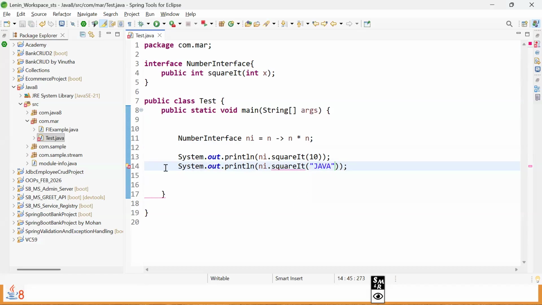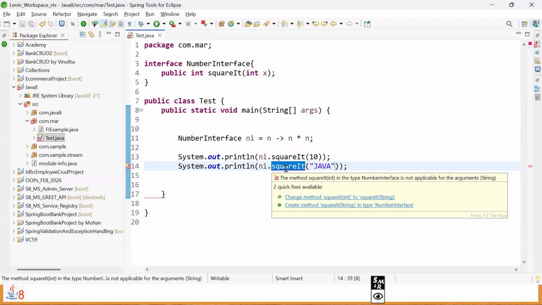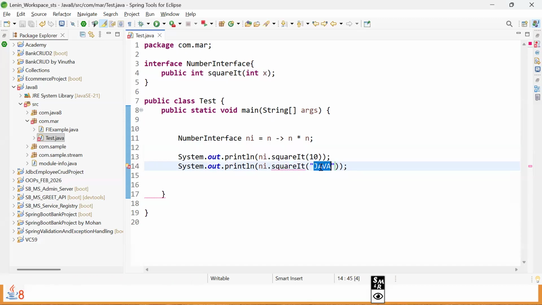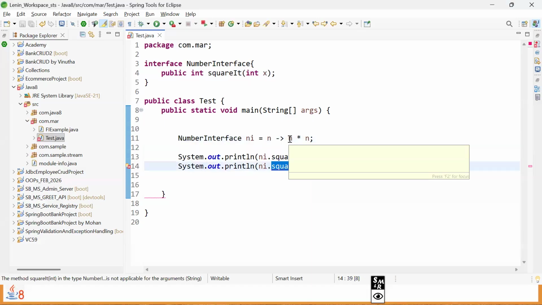No, syntactically it's not correct, because we have a function interface called number interface whose reference is ni, and by using ni we can call only one method. There is no ambiguity of method 1, method 2. There is only one method, which accepts integer input, but we are providing a string input, which is completely a mismatch. That's how the variable of the lambda becomes the type of input to the method internally.